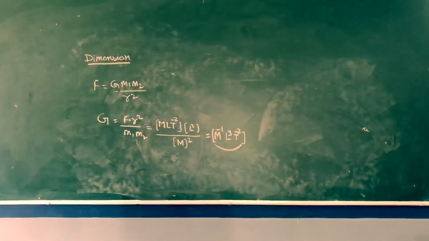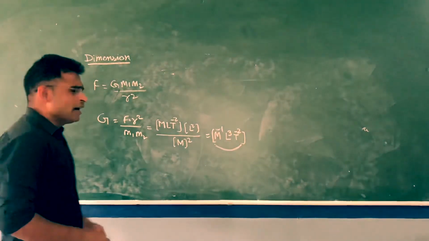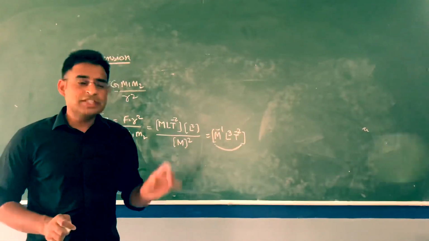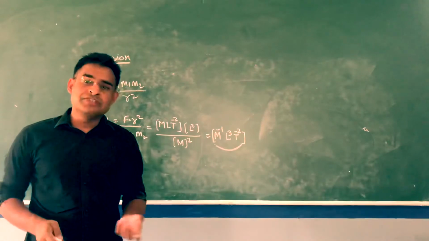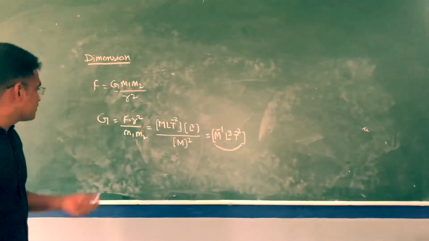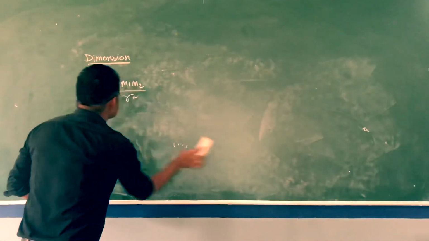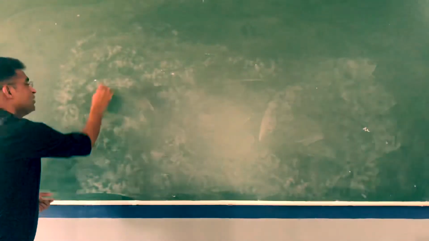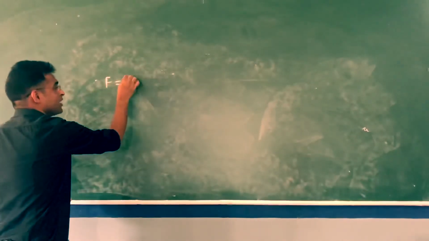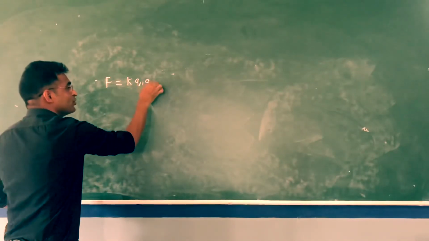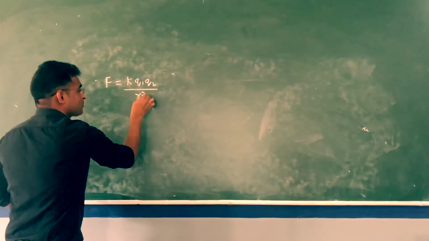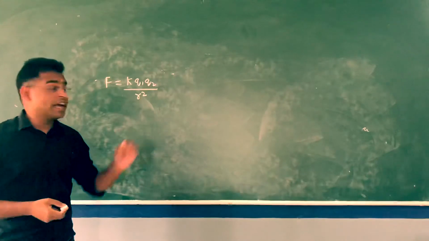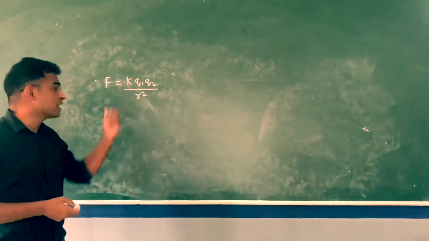Similarly, if any formula is given and we know the meaning of each variable, we can put the dimension of each variable and find the dimension of the unknown variable. Based on this, one more numerical, the last one for dimension. Let's say this is the Coulomb formula: F is equal to K Q1 Q2 divided by R square. Here F is force, K is some constant, Q1 and Q2 are charges and R is distance.